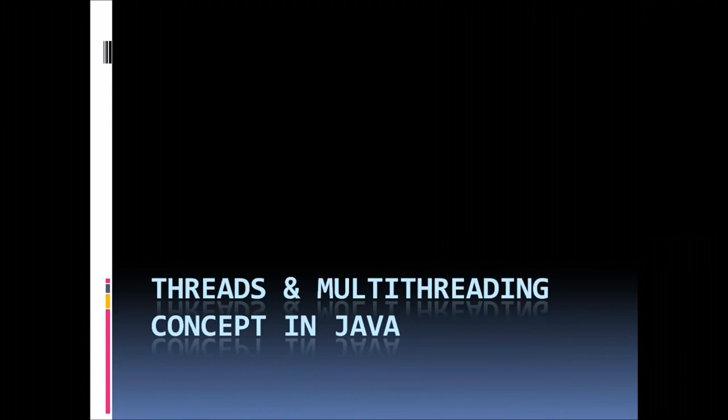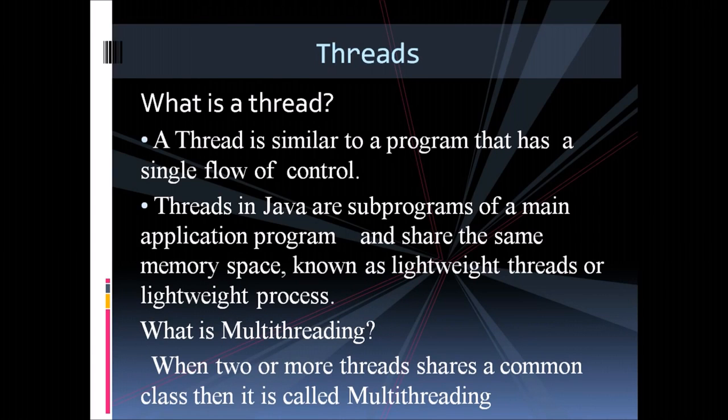In this tutorial, we will see about threads and multi-threading concepts in Java. So, what is a thread? A thread is similar to a program that has a single flow of control. Threads in Java are subprograms of a main application program and share the same memory space, known as lightweight thread or lightweight process. What is multi-threading?